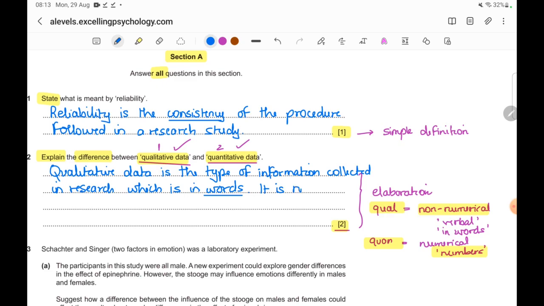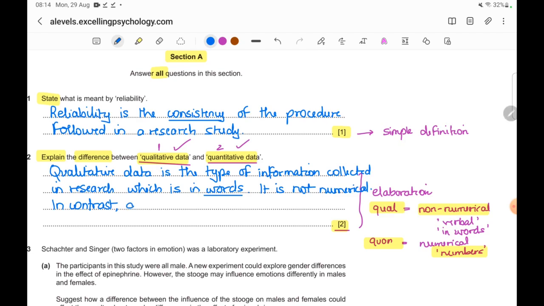It is not numerical. I could say it is not in numbers. In contrast, so this is how I'm explaining. I'm drawing a comparison. I'm showing my reasoning, how I'm comparing quantitative with qualitative and presenting it. So this is how we explain something.